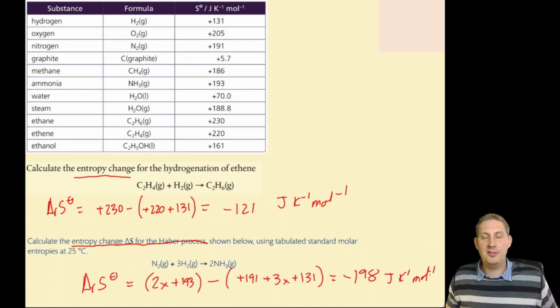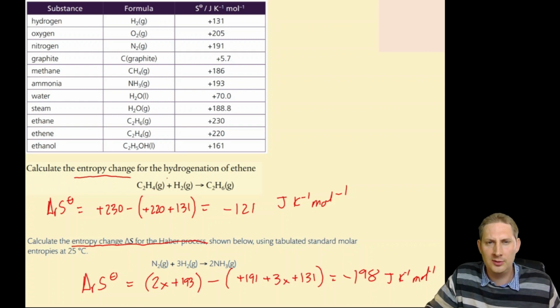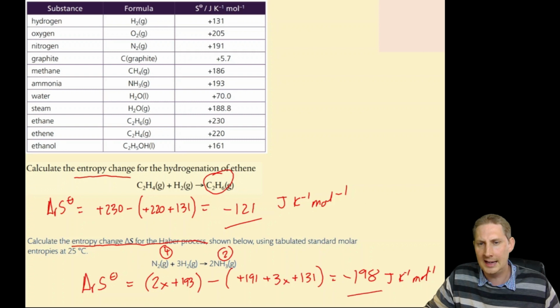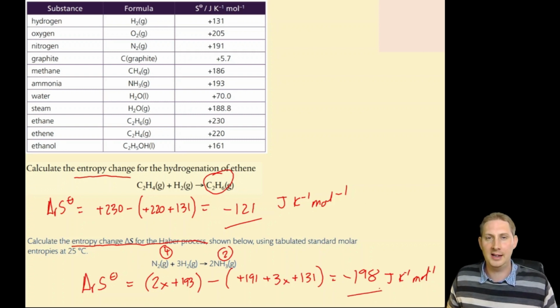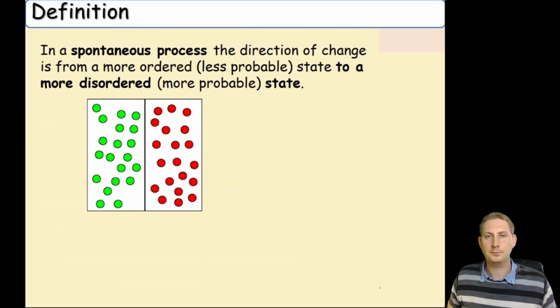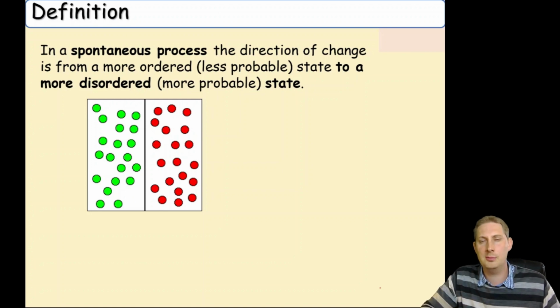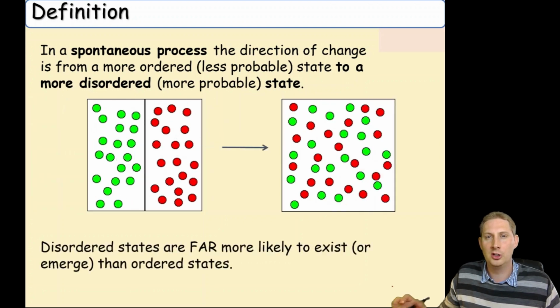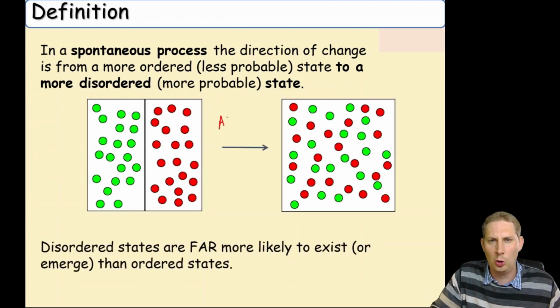Would we expect both of those to be negative? Well, yes, we would. We've got 2 gas molecules becoming 1 gas molecule, negative entropy change, and we've got 4 molecules of gas becoming 2 molecules of gas, negative entropy change. That is as expected. So, just to remind you, in a spontaneous process, the direction of a change is from a more ordered, less probable state to a more disordered, more probable state. This always happens.